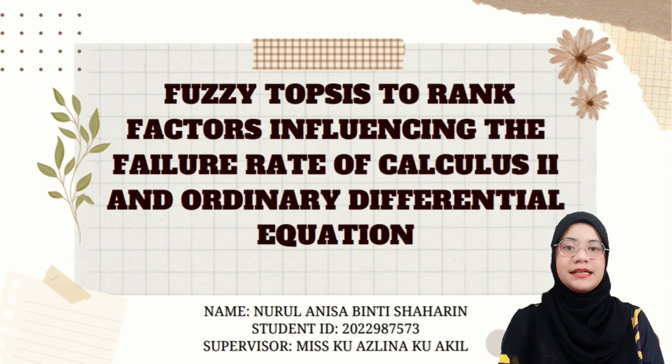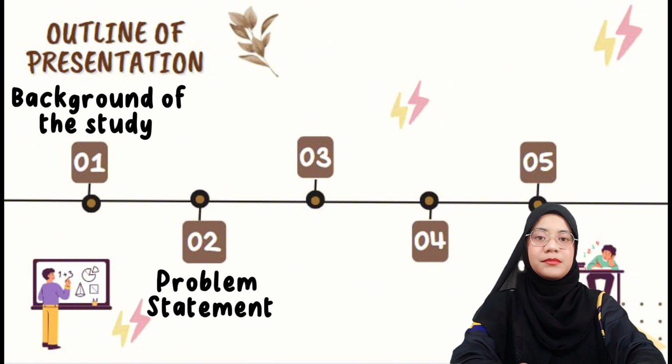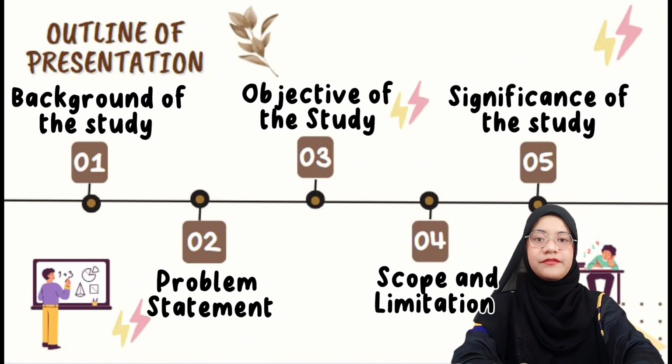Ku Azinaku Akil. So today I will present my proposal titled Fuzzy-Topsis to rank factors influencing the failure rate of Calculus 2 and ordinary differential equations. In Chapter 1, I will present the background of the study, problem statement, objective of the study, scope and limitation, and also the significance of the study.